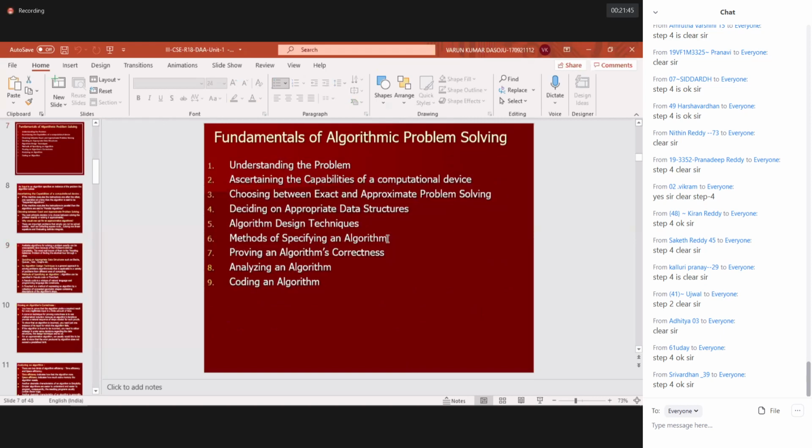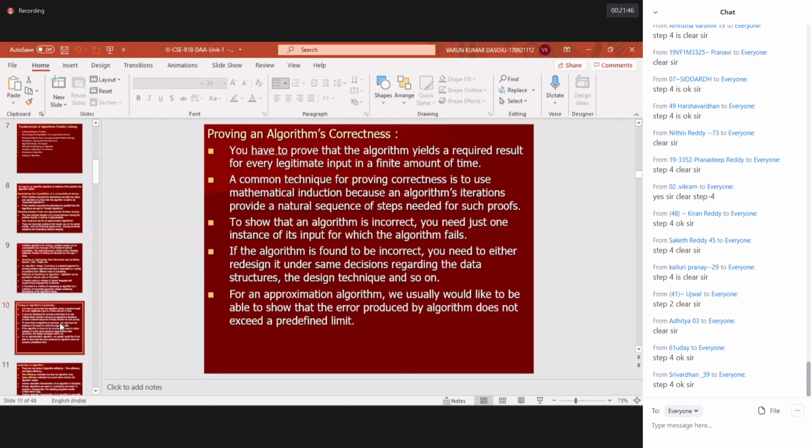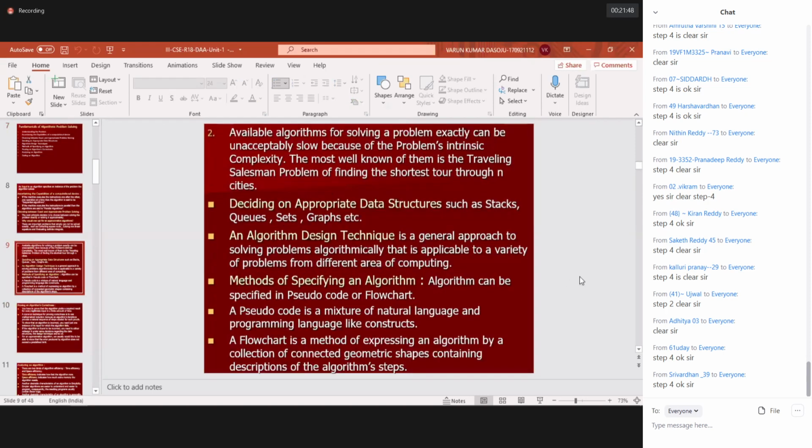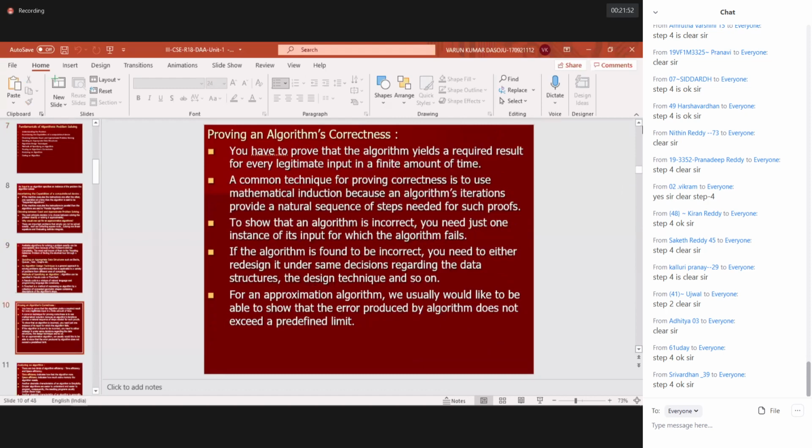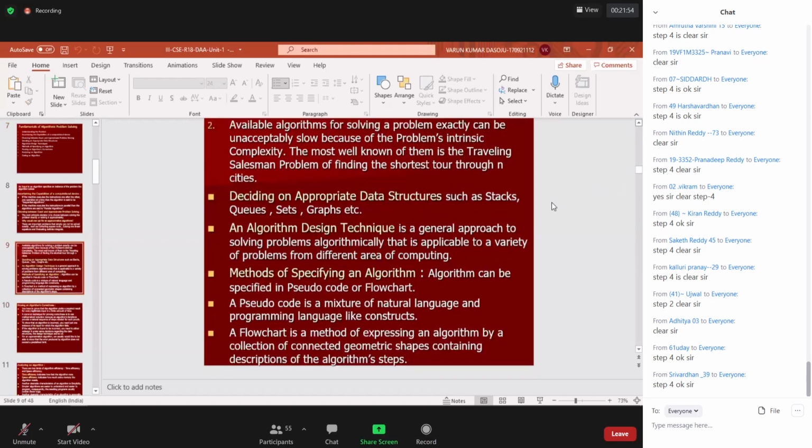Next, methods of specifying an algorithm. What is this methods of specifying an algorithm? Specifying is a representation. How you will present your algorithm. So what is the way? One way of presenting an algorithm is to draw a flowchart.